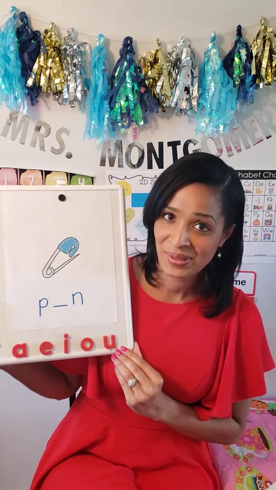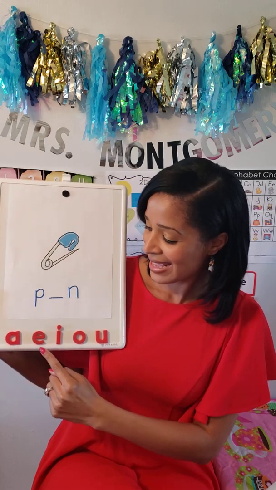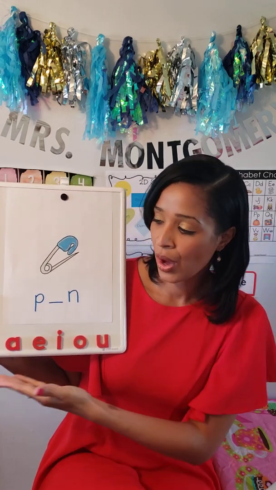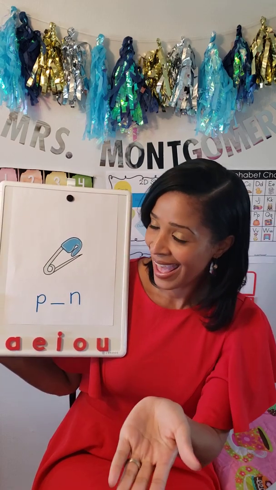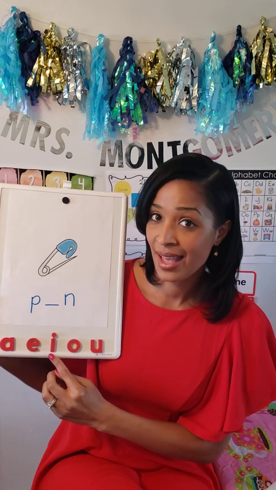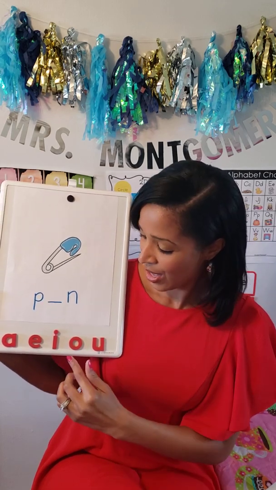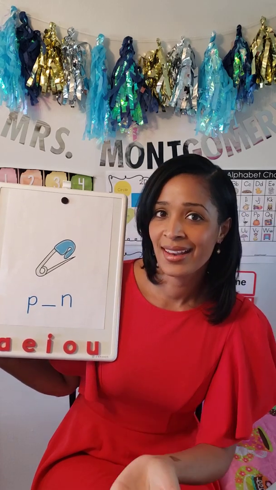I'm back with the vowels. Remember, vowels make two sounds. A, E, I, O, and U are vowels. They make two sounds. A makes A and A. E makes E and E. I makes I and I. O makes O and A. U makes U and A.